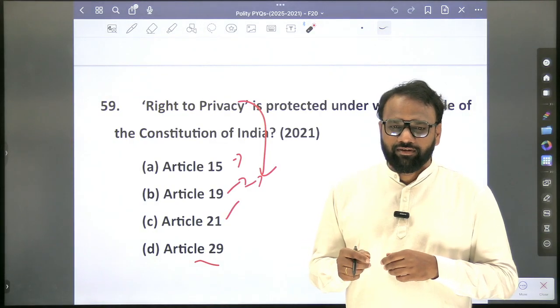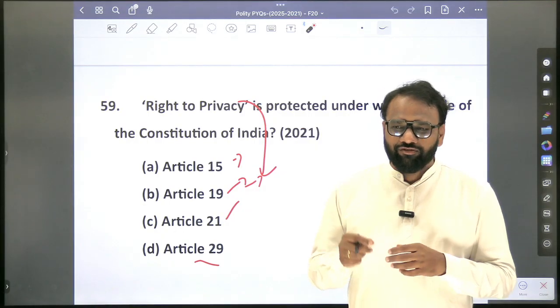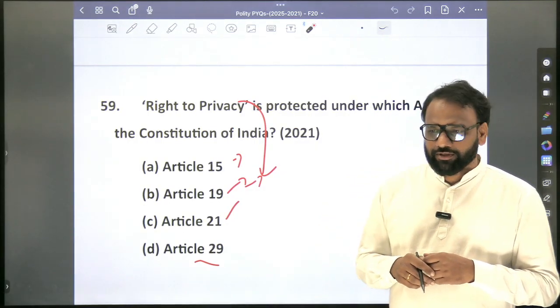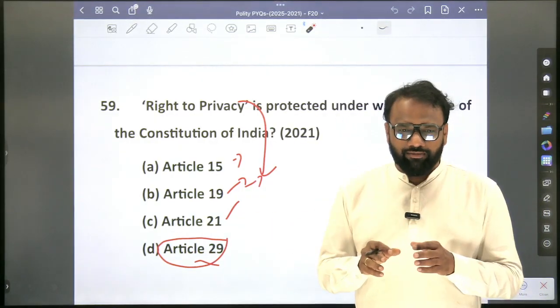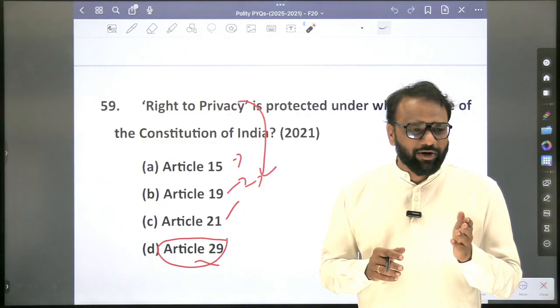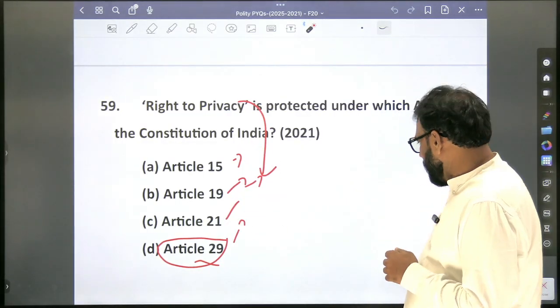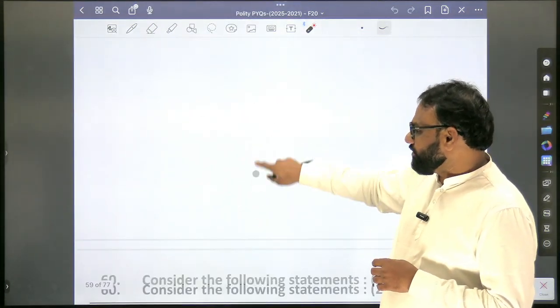29 deals with establishment of educational institutes. True or false? Cultural minority. 30 deals with establishment of educational institutions. So Article number 29 deals with what kind of minority? Only religious minority or also linguistic minority? Both religious minority as well as linguistic minority. So at this superficial level, you will prepare the other articles which appear here. And in this context, if you revise the entire fundamental rights from 12 to 35 also, it is okay.